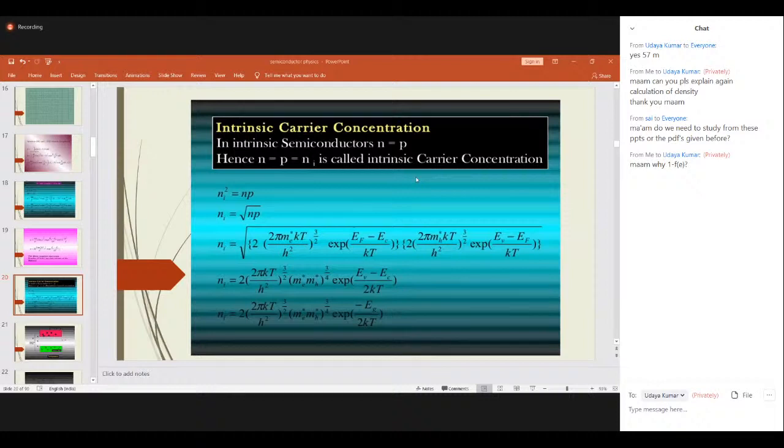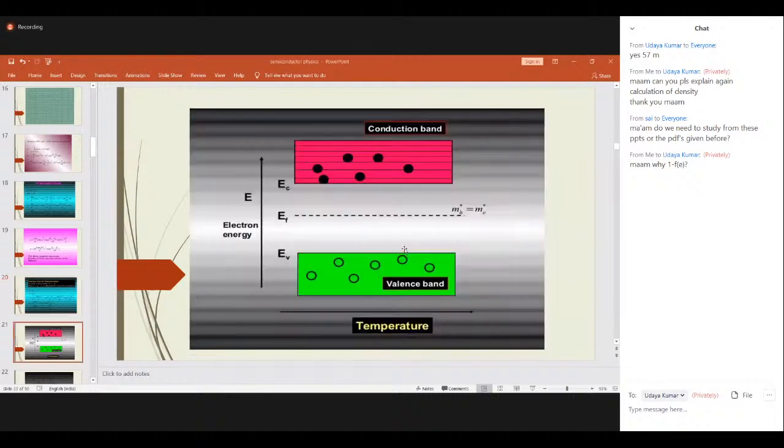Got it now? So similarly, you go for the extrinsic semiconductor. Based on this intrinsic carrier concentration, you can say the number of electrons equals the number of holes, and the effective mass of holes is equal to the effective mass of electrons.